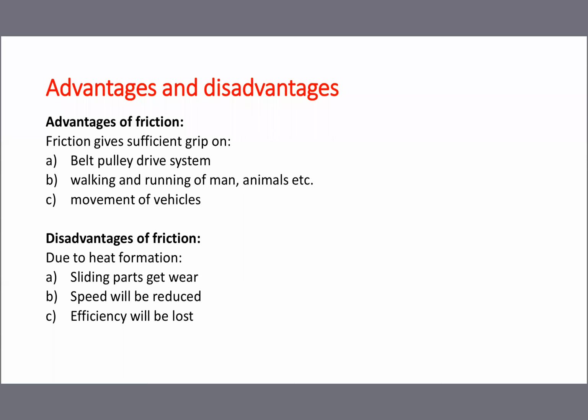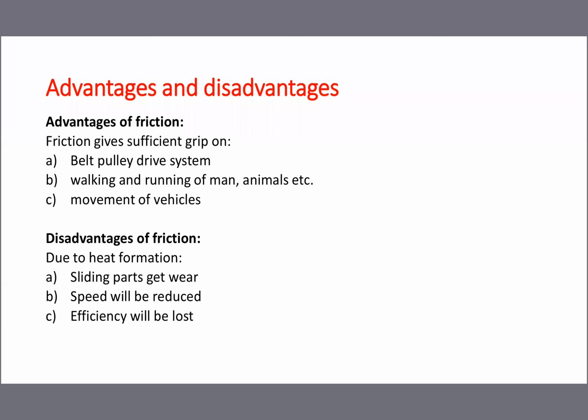Once the motor pulley rotates, the power is transmitted, and it is rubbing with the belt. We already studied that once the motor pulley is rubbing with the belt, immediately some friction will be developed. Whenever any job is moving, immediately a force will be created. That force is called friction. Once the motor pulley rotates, it rubs with the belt, and immediately a force is created. That is called frictional force. That frictional force only gives sufficient grip.